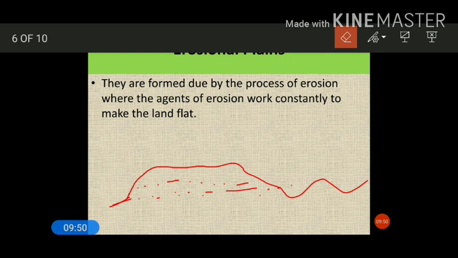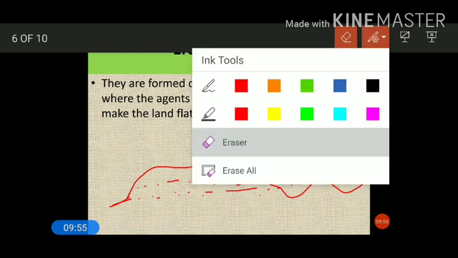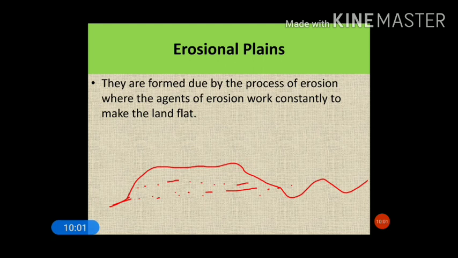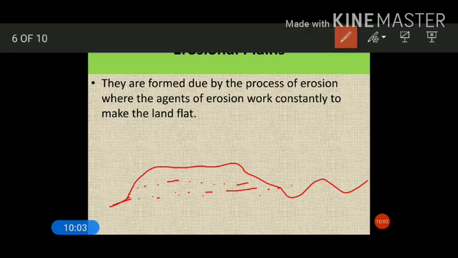Say for example, earlier this was the original height, but now due to continuous erosion the height has reduced.